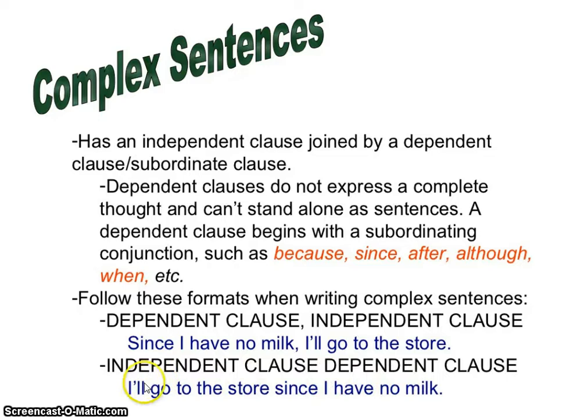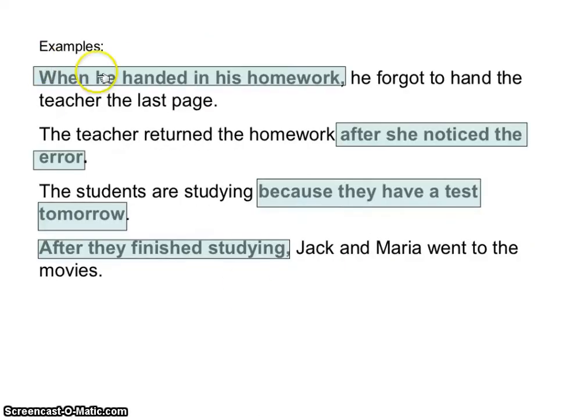In the other form, I'll go to the store since I have no milk. You don't need the comma there, okay? Because we know that that is leaning on the first independent clause. So, your examples. When he handed in his homework is your dependent clause. If you take that out by itself, when he handed in his homework is not an independent clause. It has to lean on something else to make sense. It has to lean on the he forgot to hand the teacher the last page. That can stand by itself.